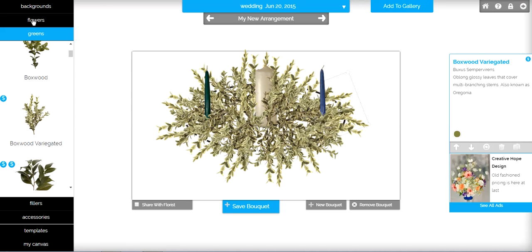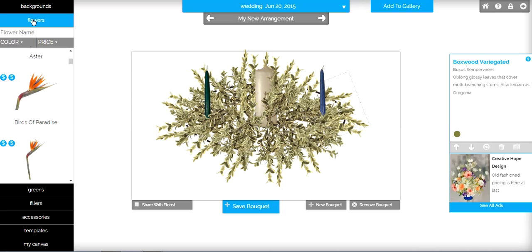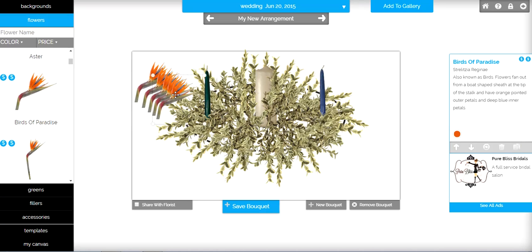Now we're going to go up to flowers. I'm going to do Bird of Paradise. And again, pull it off to the side. And I'm going to make copies of it. And then we're going to place these where we'd like them.